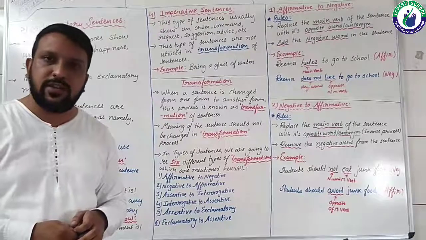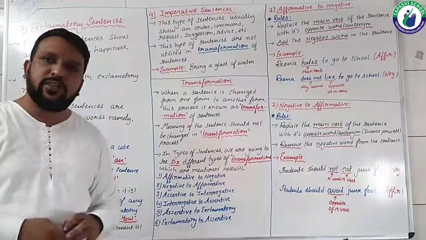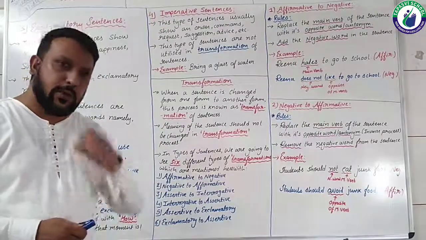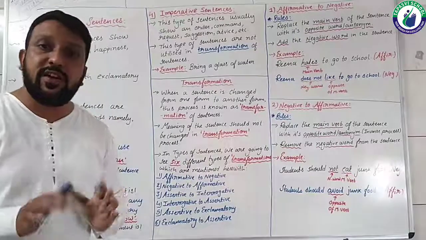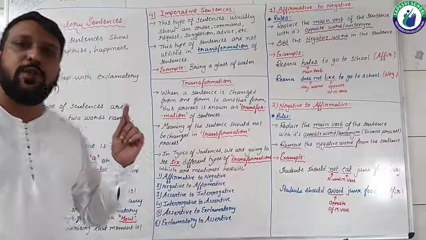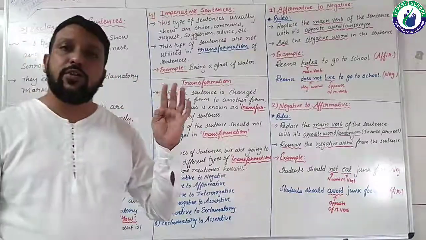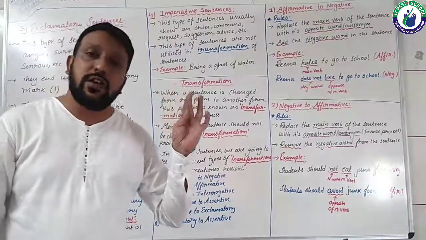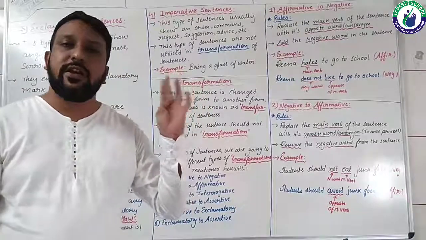Types of sentences has 6 different types of transformations, that is, affirmative to negative, negative to affirmative, assertive to interrogative, interrogative to assertive, assertive to exclamatory, and exclamatory to assertive.